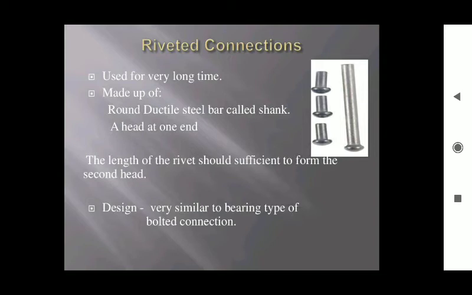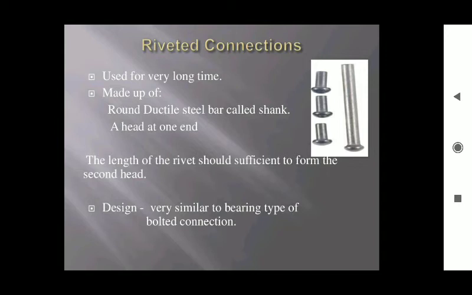While connecting two overlapping members, the length of the rivet should be sufficient to pass through the whole thickness of the two jointed members and come out from the other end, so that at one end there is a head and at the other end the rivet can form a second head.